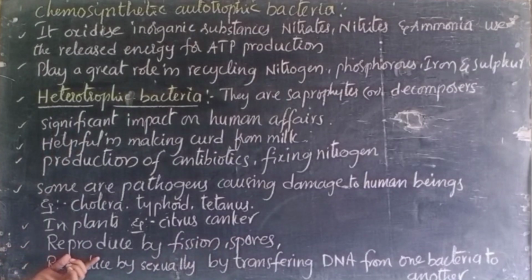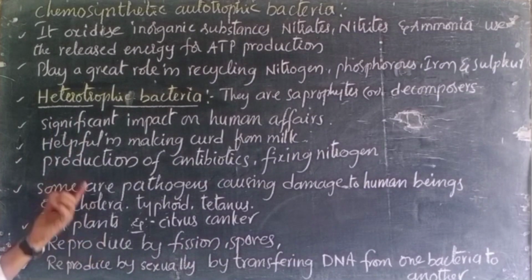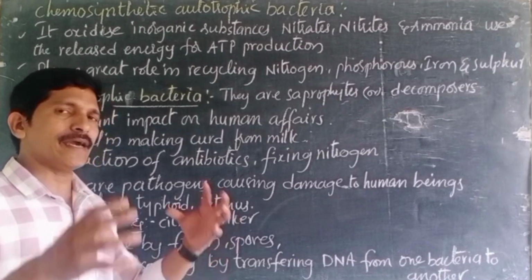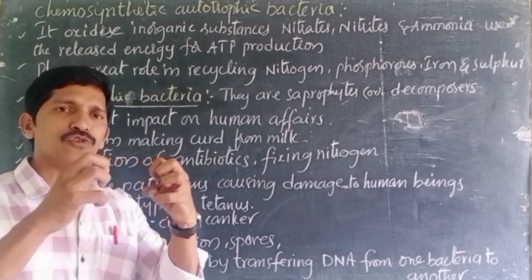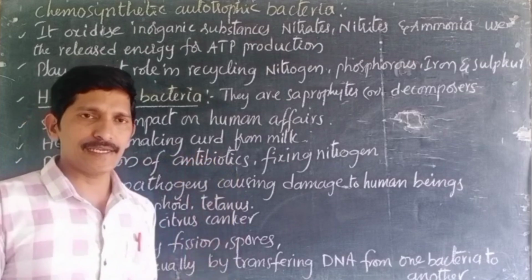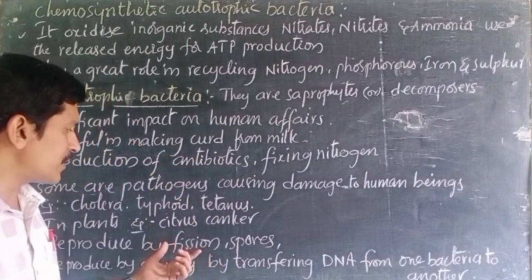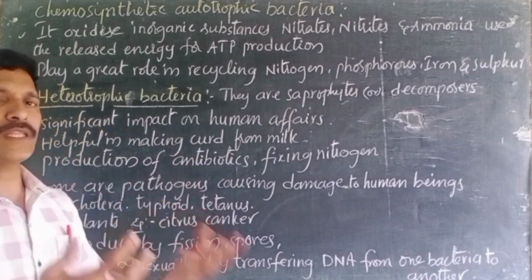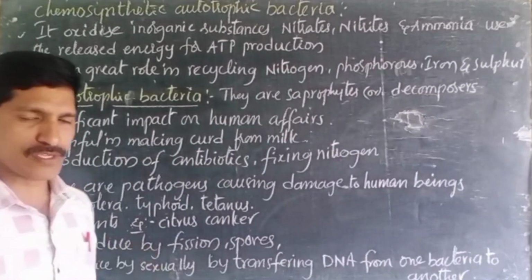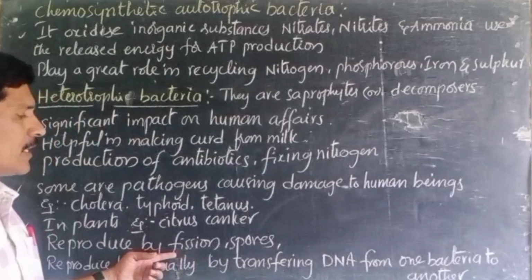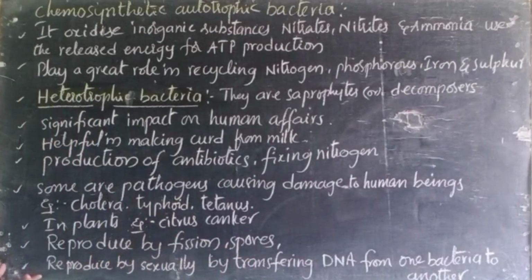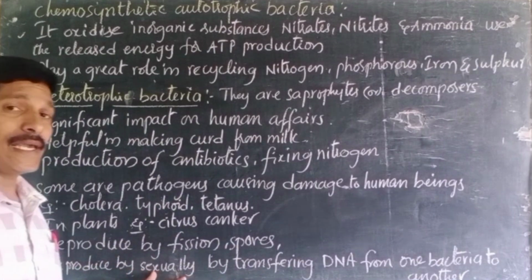And here is the mode of reproduction. Bacteria usually reproduce by fission. The entire parental bacteria is divided into two daughter bacteria. This is called fission. If two organisms are formed, it is called binary fission. If more than two are formed, it is called multiple fission. Not only fission, they can also reproduce by spores, and sometimes sexually also.